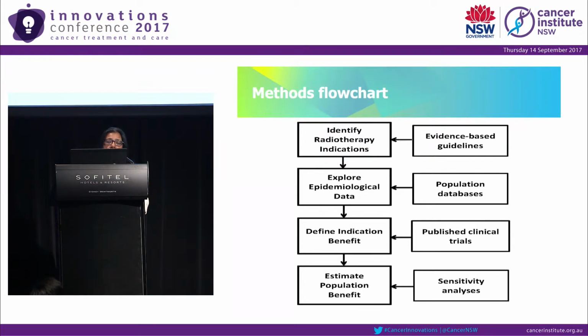For each indication, we used published data. We reviewed more than 6,000 published articles to find the benefits and applied them to the model to find the proportional benefit. Ultimately all the indication benefits are summed up to produce an overall population benefit.